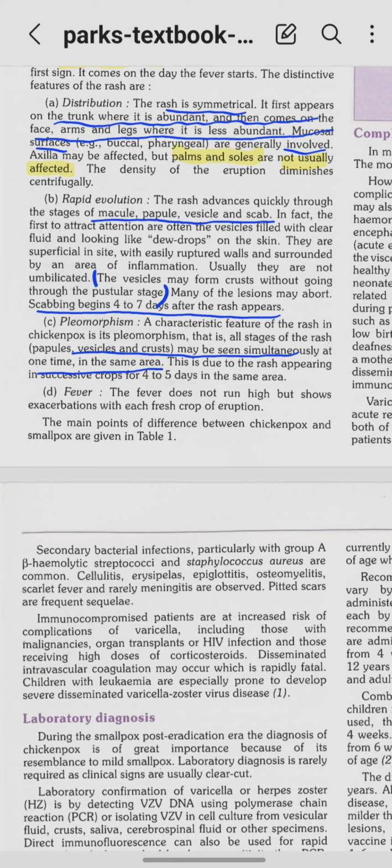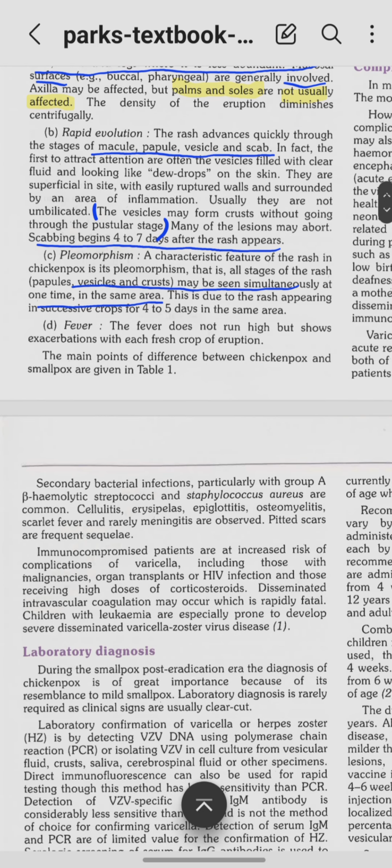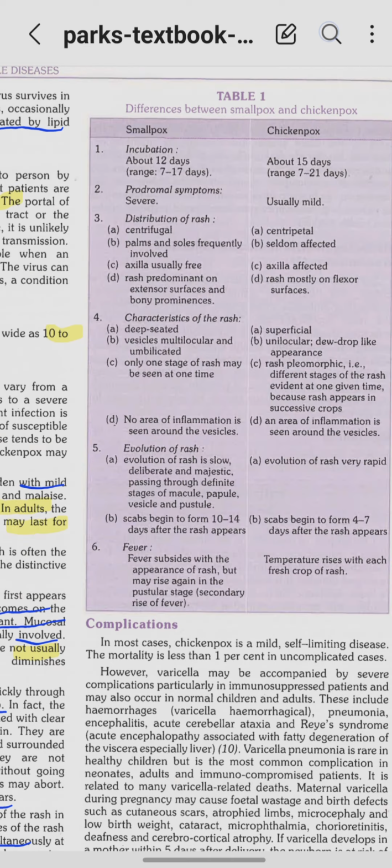Now pleomorphism, as we said earlier, we talked about pleomorphism. We said that in smallpox there is no pleomorphism, right? Here there is pleomorphism, that is all stages of the rash, papule, vesicle, crust may be seen simultaneously. In smallpox, if it is vesicles, only vesicles, but here it is not like that, everything will be seen simultaneously, all right? This is due to the rash appearing in successive crops for 4 to 5 days in the same area. Now fever does not run high, but it shows exacerbations with every fresh crop of the eruption.